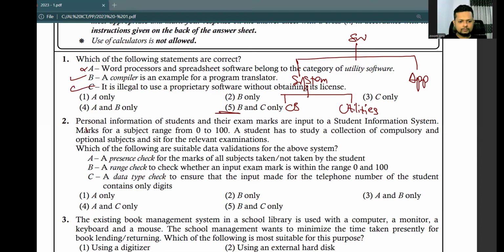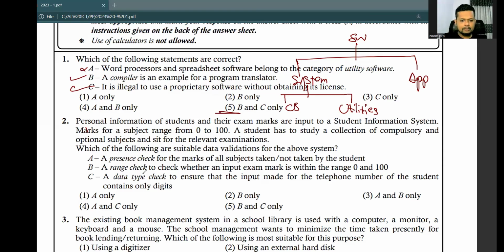Then number two. Personal information of students and their exam marks are input to a student information system. Marks for a subject range from 0 to 100. A student has to study a collection of compulsory and optional subjects and sit for the relevant examinations. Which of the following are suitable data validations for the above system?